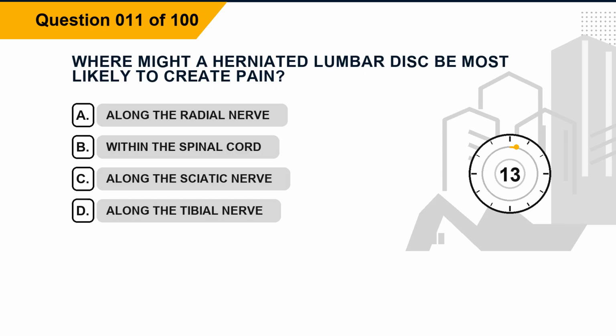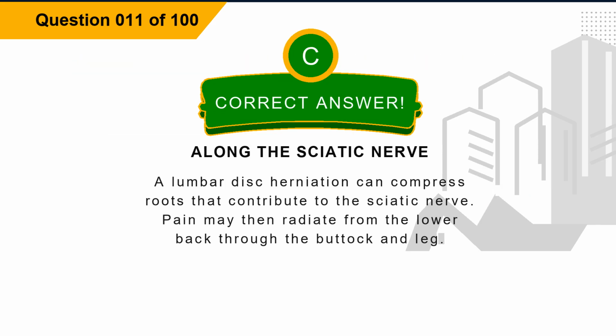Question 11. Where might a herniated lumbar disc be most likely to create pain? Option A, along the radial nerve. Option B, within the spinal cord. Option C, along the sciatic nerve. Option D, along the tibial nerve. The correct answer is option C, along the sciatic nerve.